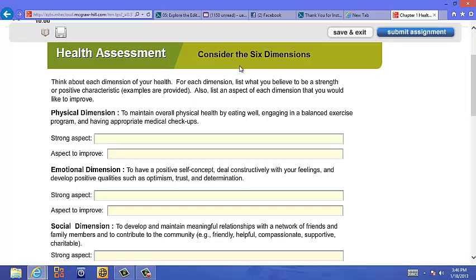Consider the 6 dimensions. I'm going to read the directions, and then I'm just going to write a strong aspect or an aspect I need to improve based on this little sentence right here: to maintain overall physical health by eating well, engaging in a balanced exercise program, and having appropriate medical checkups. You can find your dimensions for your health, obviously, in your book if you want to look at those. Alright, and then you'll just answer each question thoroughly. Now I have a little book right here that says go to the ebook.